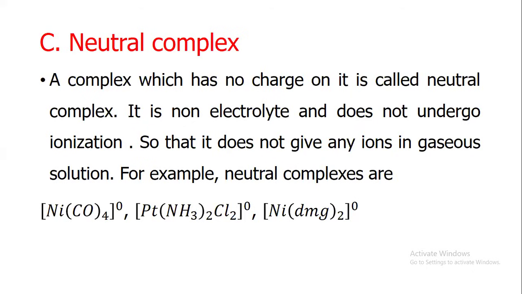A complex which has no charge on it is called a neutral complex. It is a non-electrolyte and does not undergo ionization, so it does not give any ions in aqueous solution, for example a neutral complex.